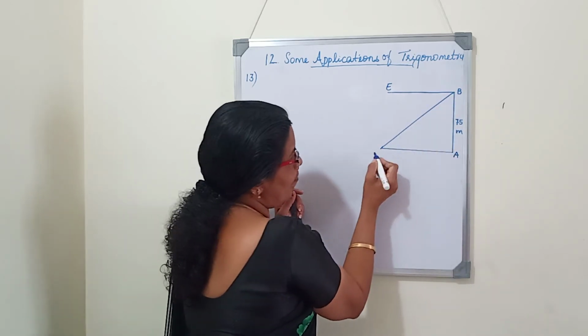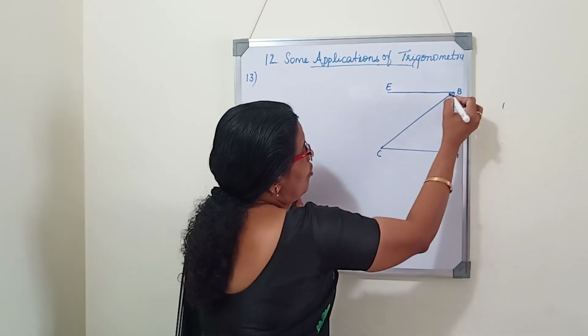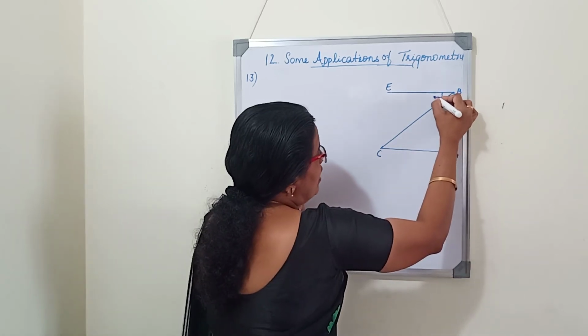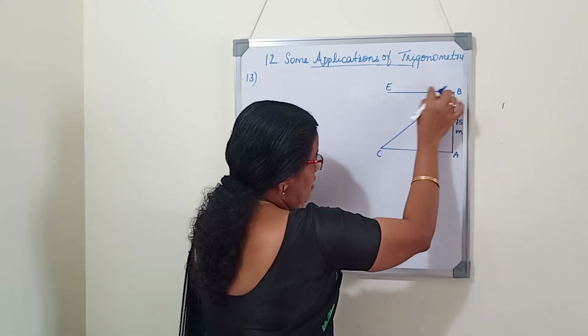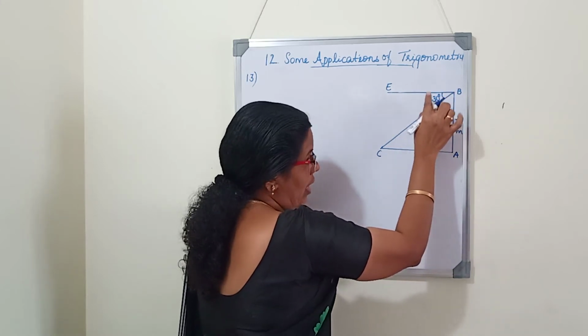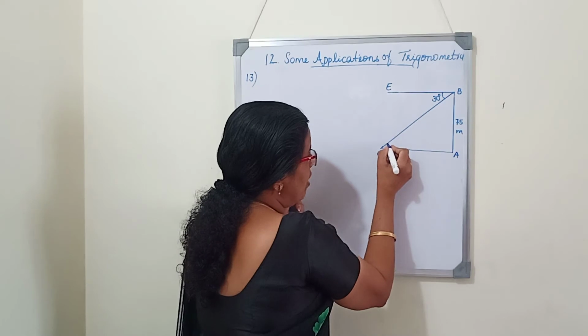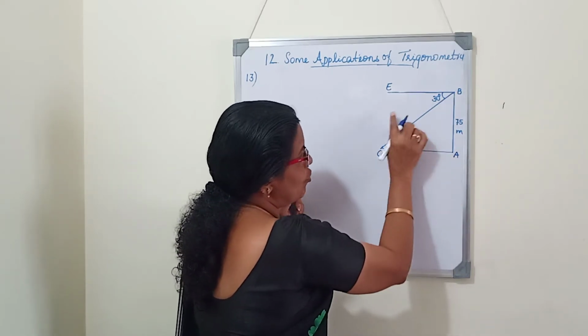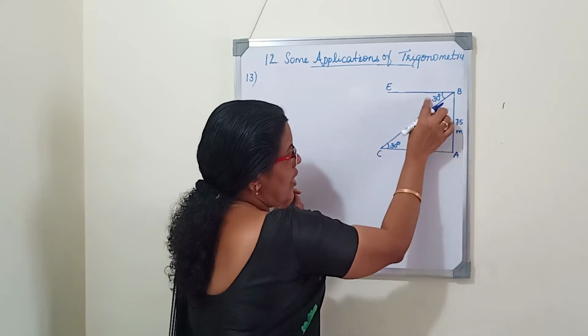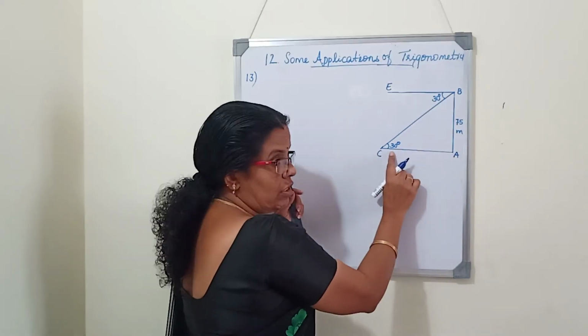From the top of the lighthouse, a person is looking at the first ship. Here is the first ship. I'll write it as C. So the angle of depression is 30 degrees. From here he is looking. This is his line of sight and this is the horizontal line and this is 30 degree. And that 30 degree we will automatically get here because BE and AC are two parallel lines. This is the transversal. These two are alternate angles. So this is the first ship.